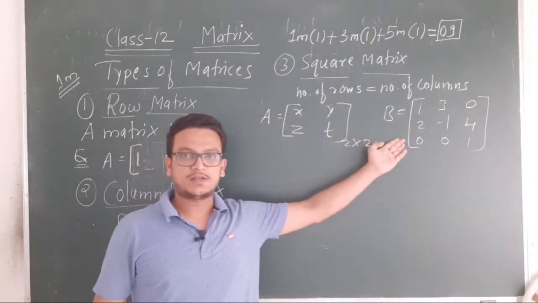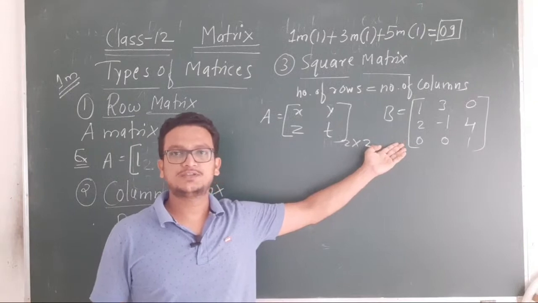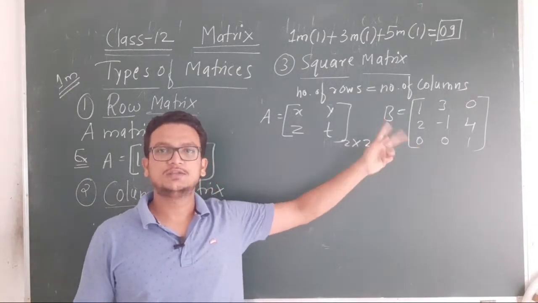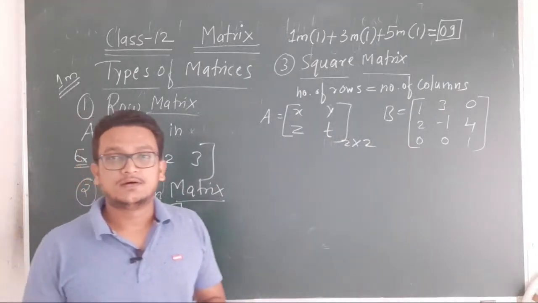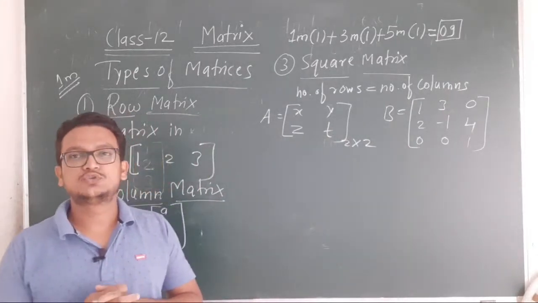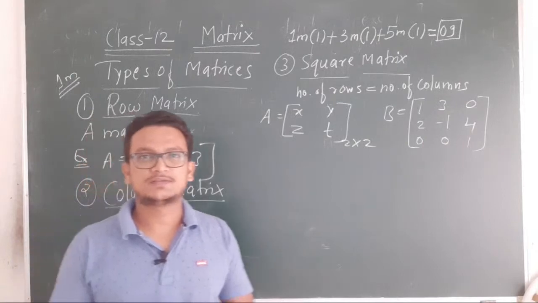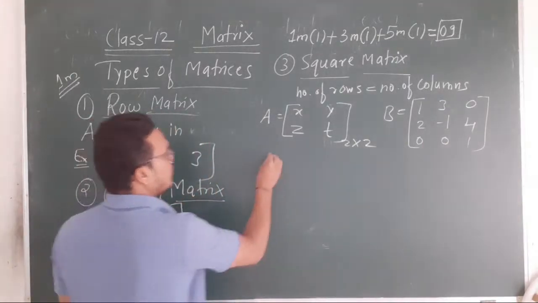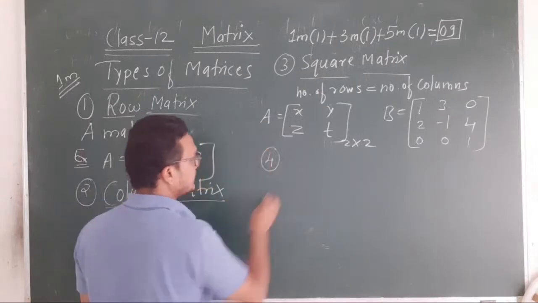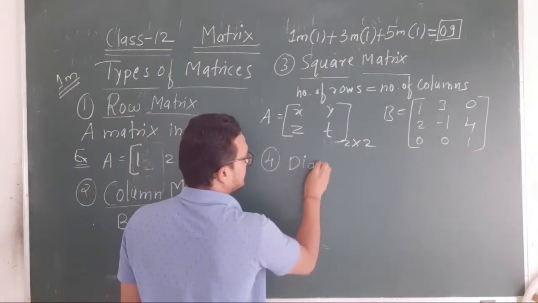This is again a square matrix, because its order is 3 cross 3, 3 rows and 3 columns. So square matrix means the number of rows is equal to the number of columns. Okay, fourth type, diagonal matrix.